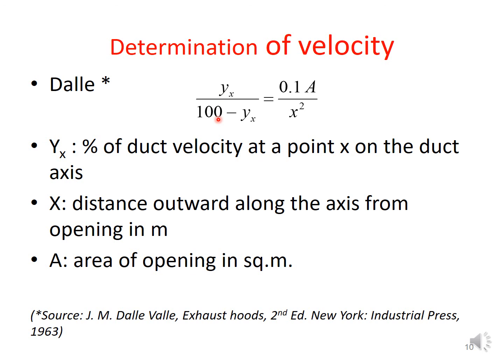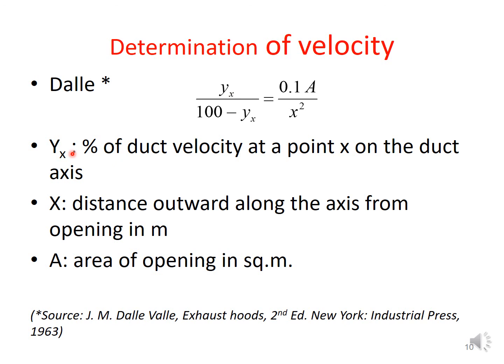There are a number of expressions developed for square, round, as well as rectangular hoods and openings with various aspect ratios. Dalla Valle has given one expression for determination of this velocity.